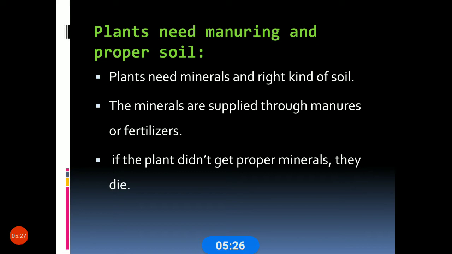If the plant doesn't get proper minerals, it will die. If it doesn't get water, it will die, and if it doesn't get minerals also, the plant will die. So plants need manure and proper soil. Keep in mind: water, manure, soil.